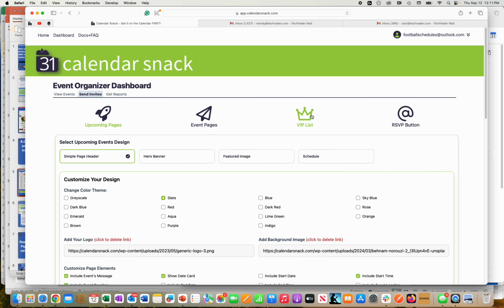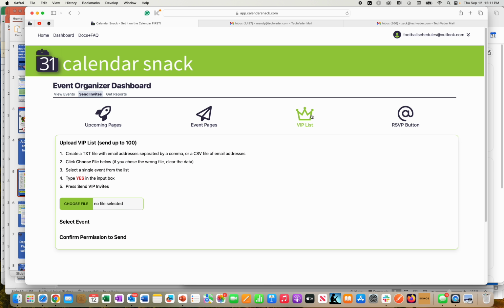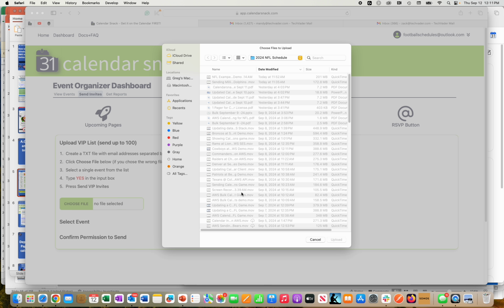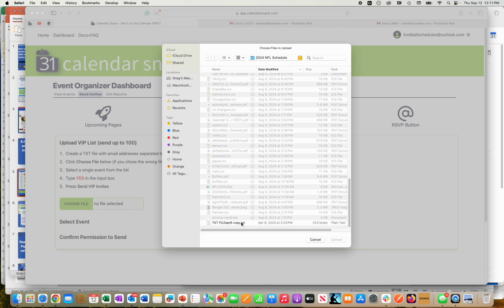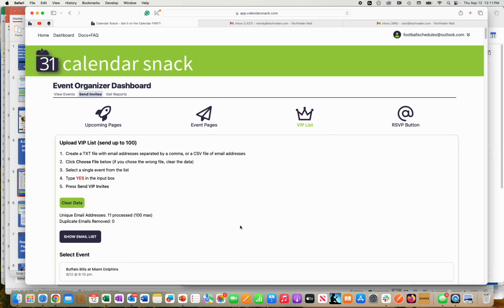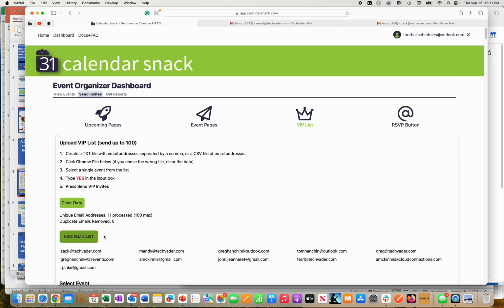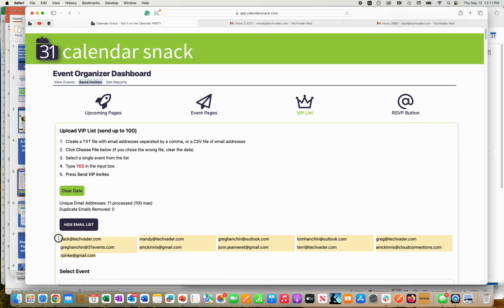I'm going to the VIP list, which is our bulk engine, meaning that it is designed to send bulk calendar invites at scale. That means we can send millions of calendar invites to this API which we've designed. The API itself sends calendar invites to a particular event, and I'm going to show you that today. So I'm going to load up our first one here, which is our test batch of 11. And you can see here, if I click this button, it shows what's in the test batch.